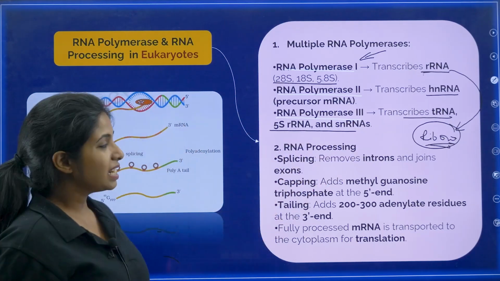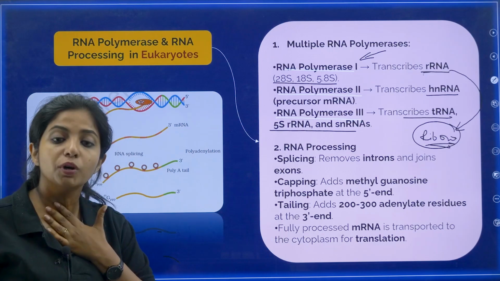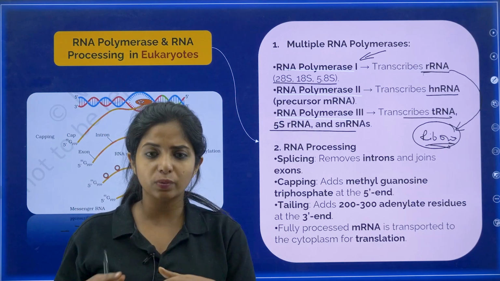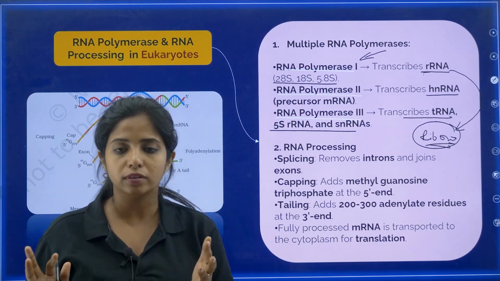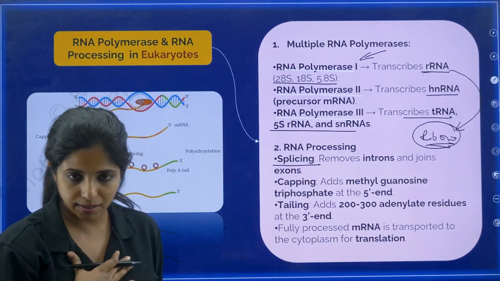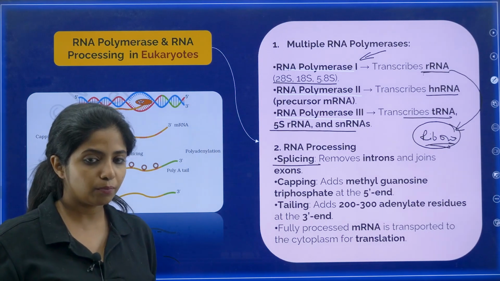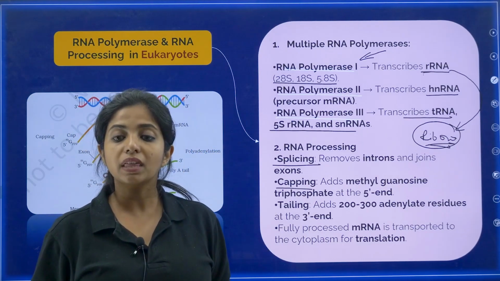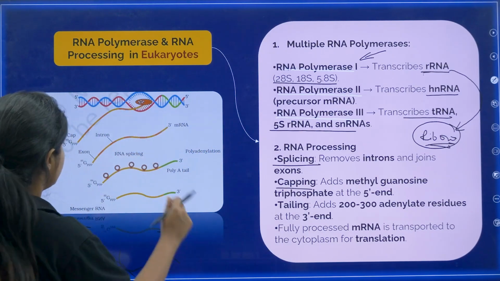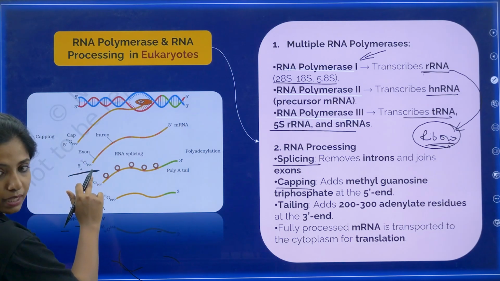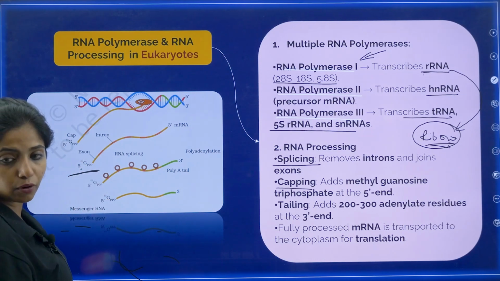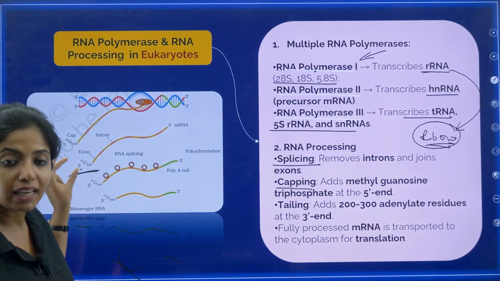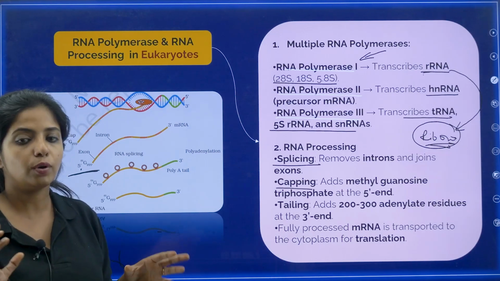Remember the names. Now there is something known as RNA processing. What do you mean by that? Basically, the removal of introns, you have to remove them, otherwise we would be having non-coding regions also. We don't want that. This process is known as splicing, which happens in us because we have introns, but not in prokaryotes because they do not have introns. Then there is capping, which basically adds methyl guanosine triphosphate at the 5' end. If you see over here, at the 5' end there is methyl guanosine triphosphate being added. This process is known as capping. This tells where the mRNA has to go and things like that.